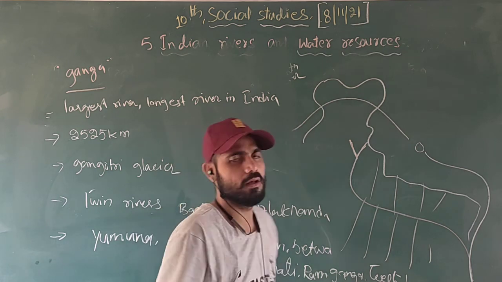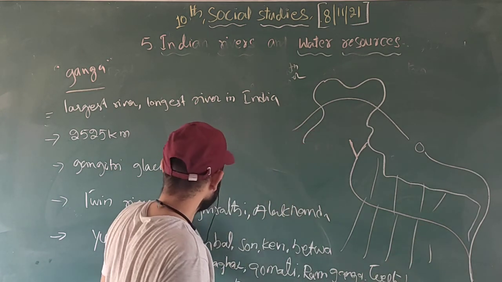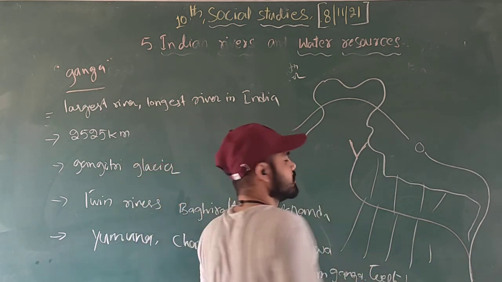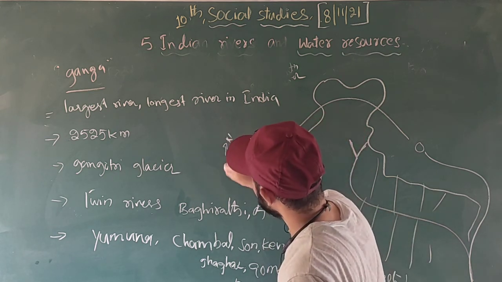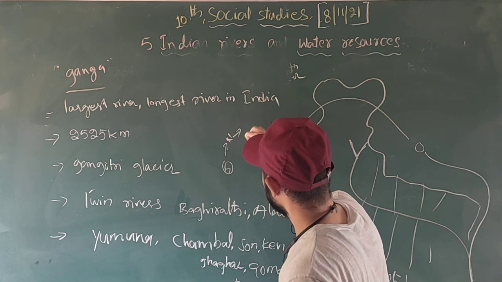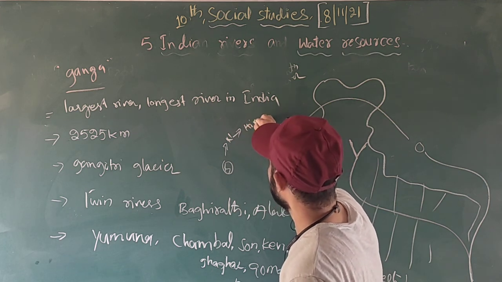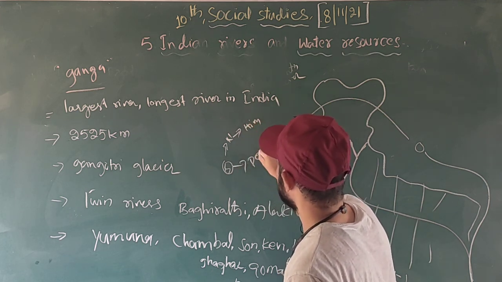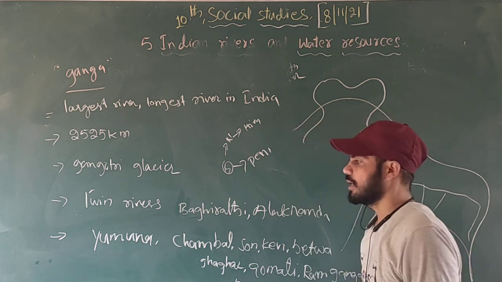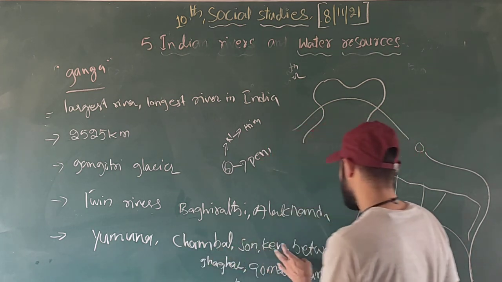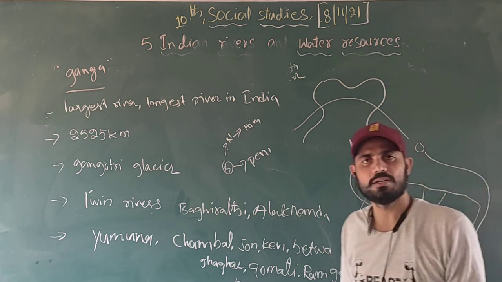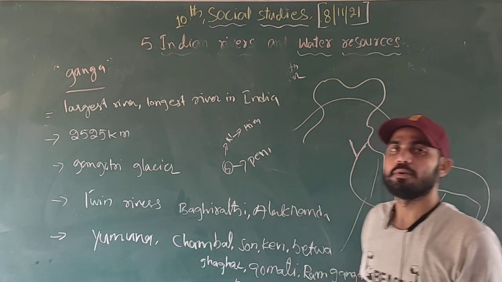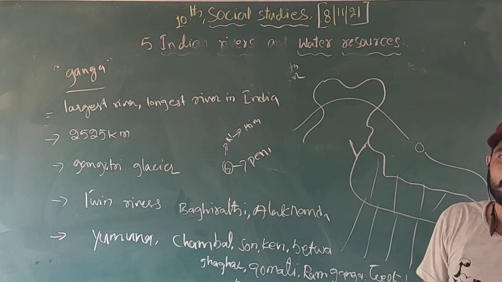We can write another ten, because the river Ganga has many tributaries. The north side tributaries originate in the Himalayas and the south side tributaries originate in the Peninsula Plateau. These are the Yamuna, Chambal, Son, Ken, Betwa, Gaggar, Gomati, Ramganga, Tista, Banas. We have this many tributaries in the river Ganga.